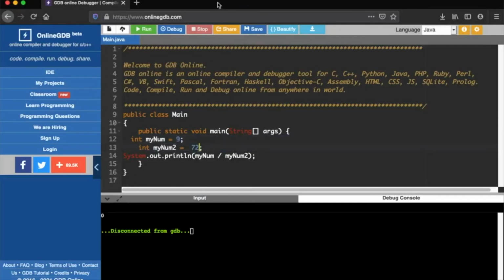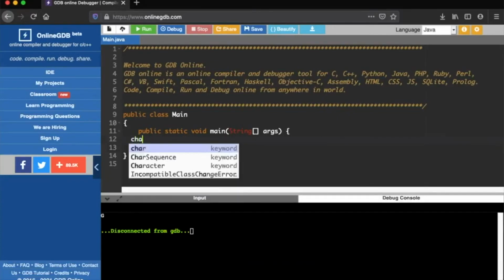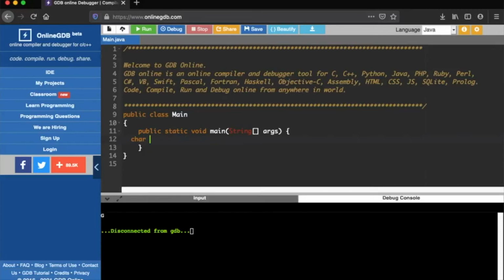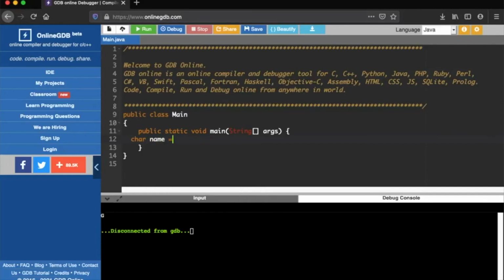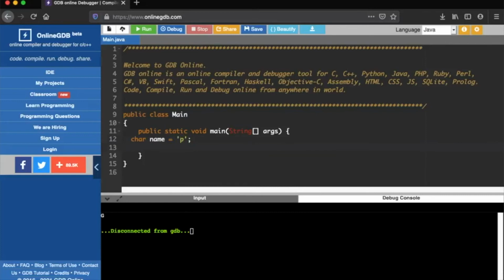Now let us go into the char also in the same way. Let's check it for the char also. Char name is equal to p, and I'm going to print a line and print the name.